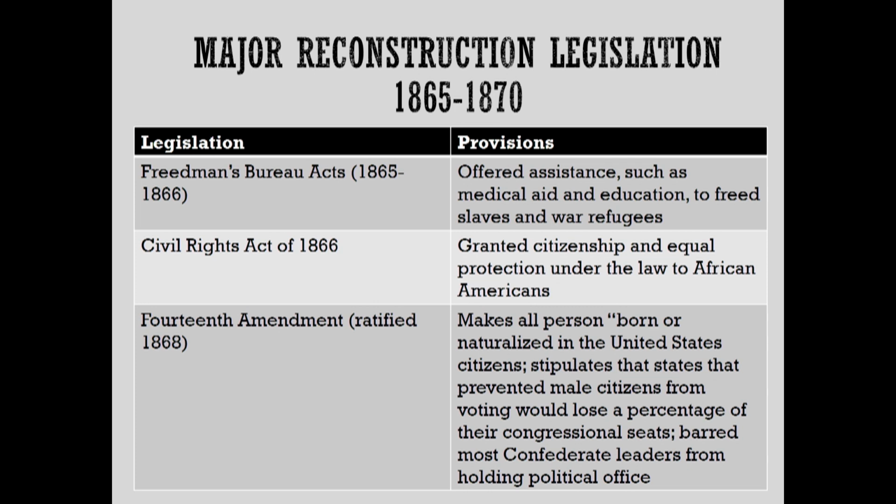And what this did was grant citizenship and equal protection under the law to African Americans. Now, this is important because it does offer citizenship, but it's never passed fully. It does go through Congress, but it can't be reinforced, and that's one of the big issues here. If it cannot be reinforced, then it's doing no good. That's where the 14th Amendment is going to come into play, and it's not even going to be fully ratified into law until 1868.